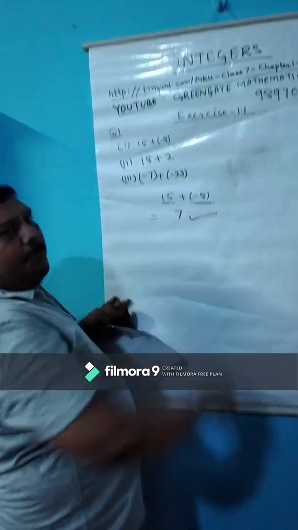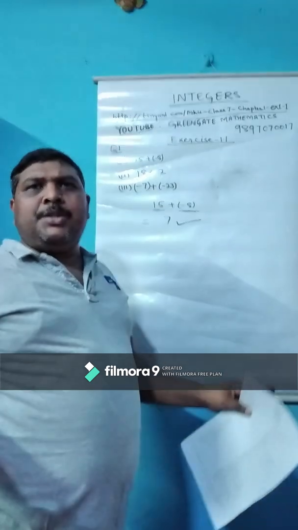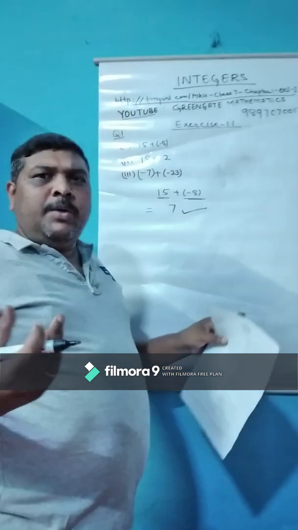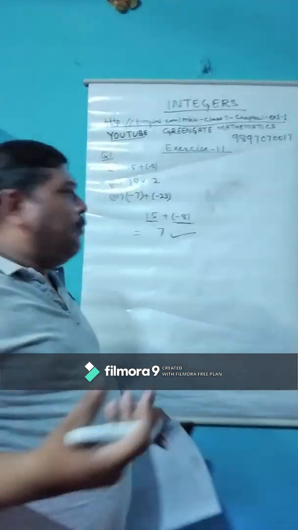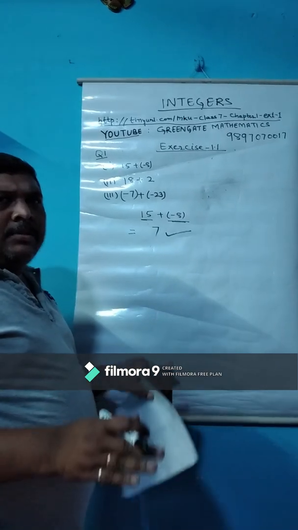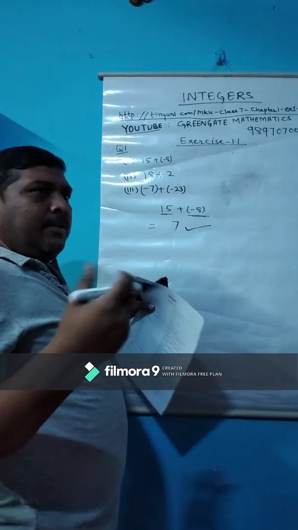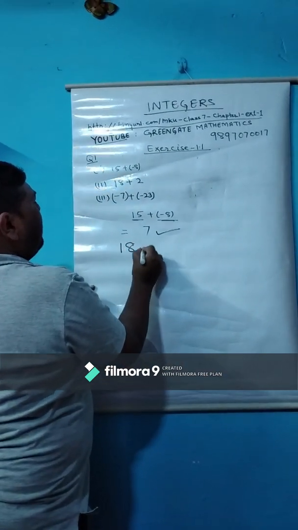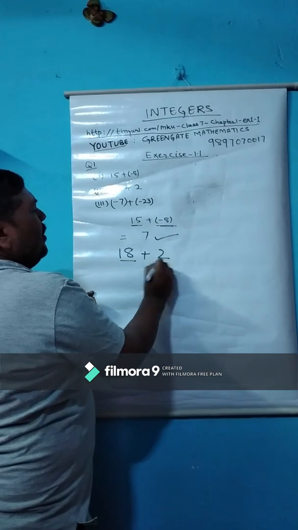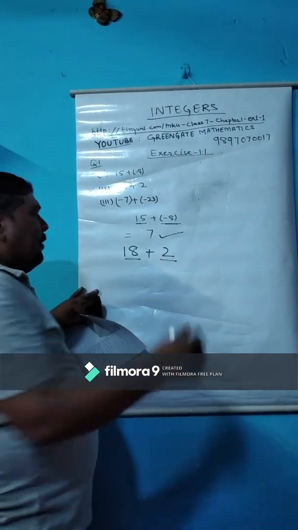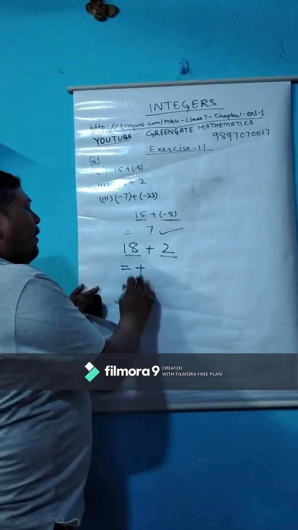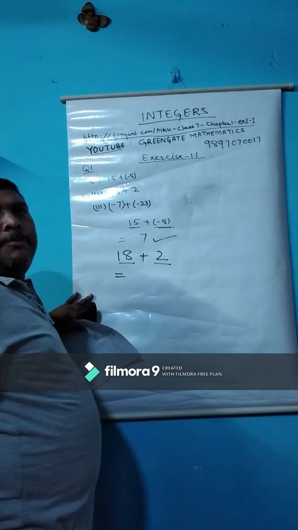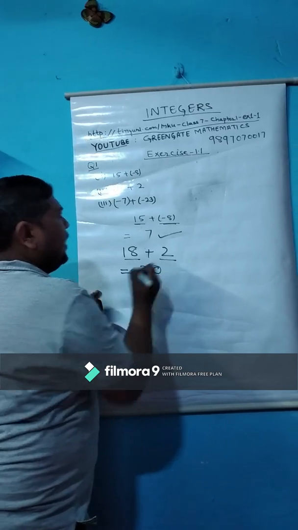Children, the second one is very common, we have been discussing it since class first. Both are positive, so we have no problem understanding. Add both and don't put any sign, or put a positive sign. 18 plus 2. 18 is positive, 2 is positive. Both are positive, so the answer will also be positive, and there is no need to put any sign. The answer will be 20.